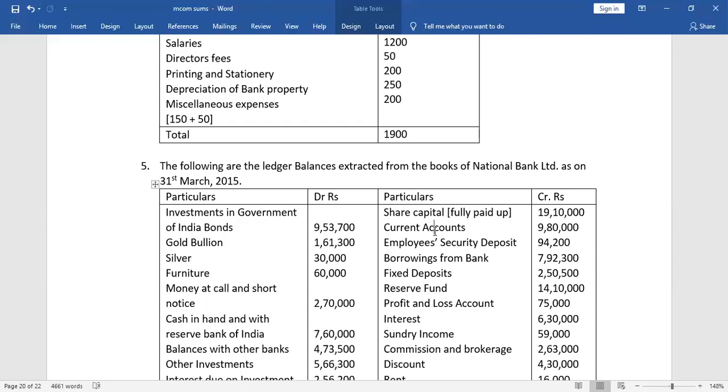Now once again, the credit side of the trial balance will be liability or income. You all are MCOM students, so I assume that you are aware of what comes in the debit side of the trial balance and what comes in the credit side of the trial balance, because you are MCOM accountancy students.